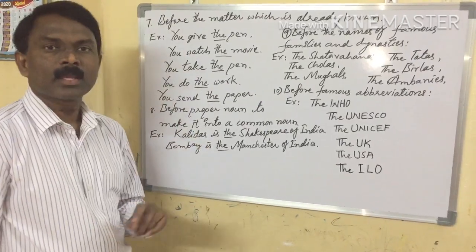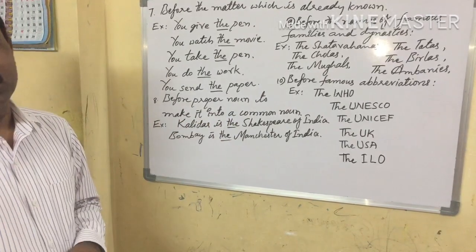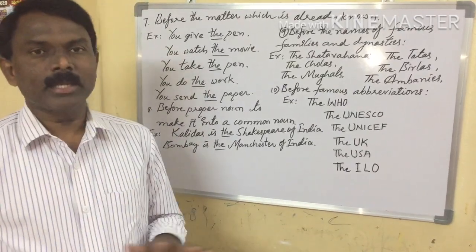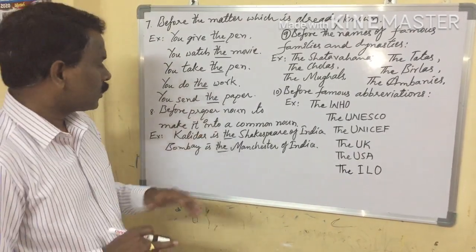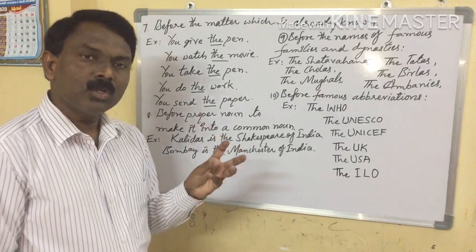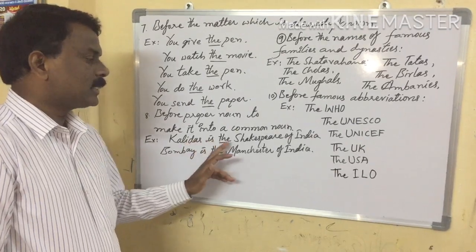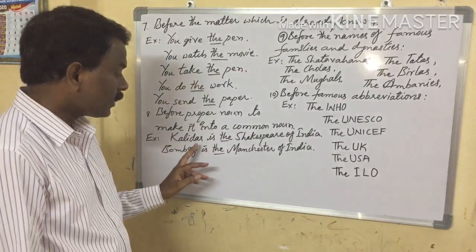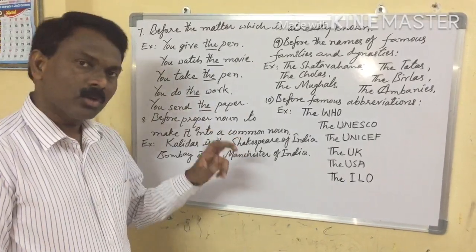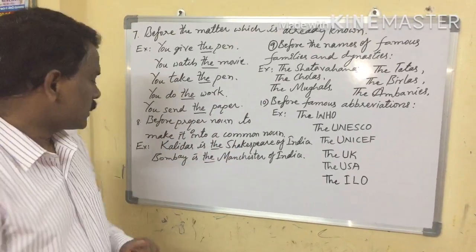Next, the eighth point is before a proper noun to make it into a common noun. See, commonly a proper noun is not followed by any article, but when we want to use it as a common noun we can use the article. For example, Kalidas is the Shakespeare of India. So here Shakespeare is a proper noun, but it is used as a common noun. So that's why we can use the article.